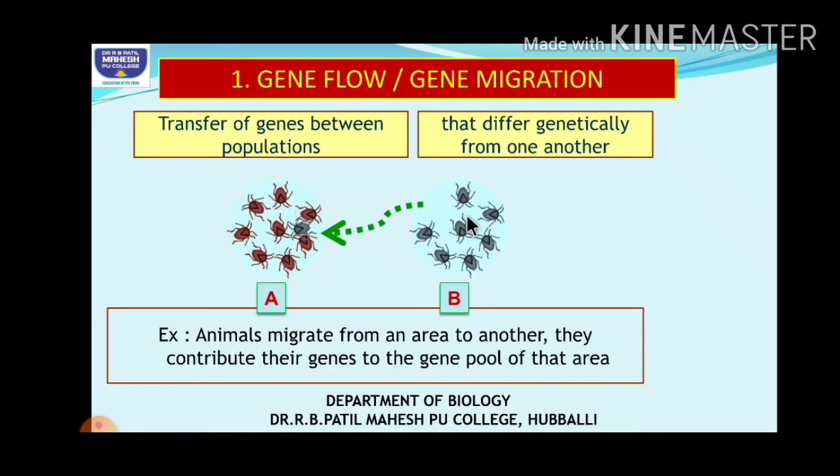Hardy-Weinberg suggested that there is always constancy in the gene frequency unless these factors act upon the populations. If there is no gene flow, there will be no evolution taking place. But if there is transfer of genes, there is change in the gene frequency that may lead to variations, and that may lead to evolution. Hope you understood.